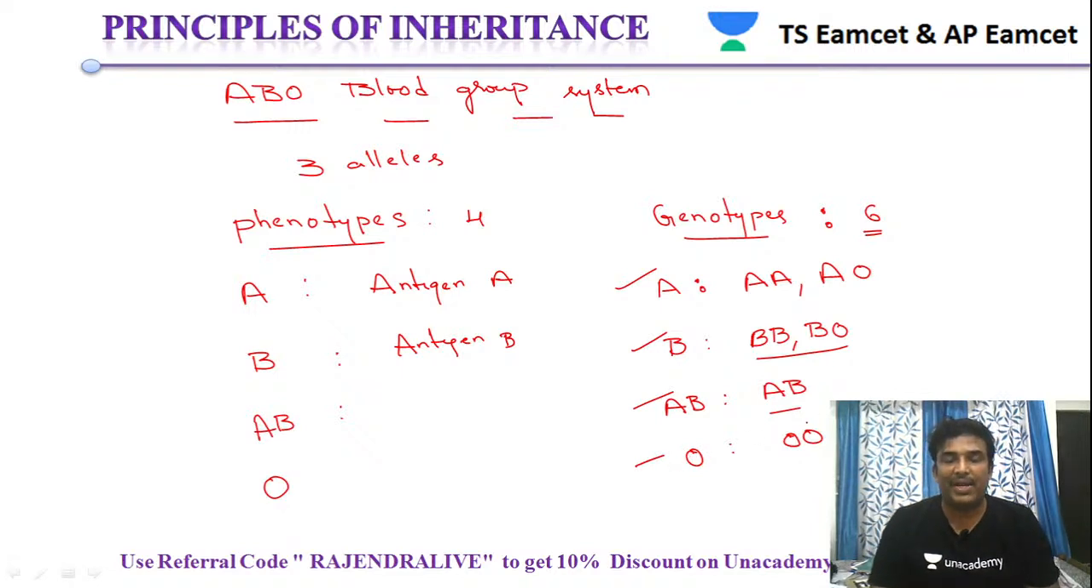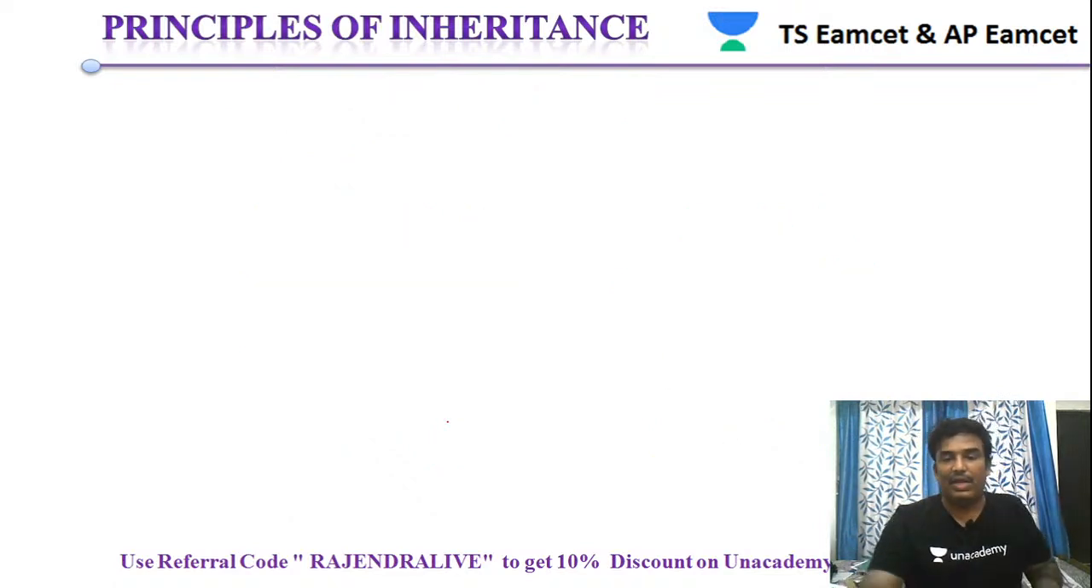In blood group AB we don't have antibodies; the antibodies are absent. In O blood group, antigens are absent. Blood group A has antigen A, blood group B has antigen B, and O blood group doesn't have antigens. So that's about the ABO blood group system.